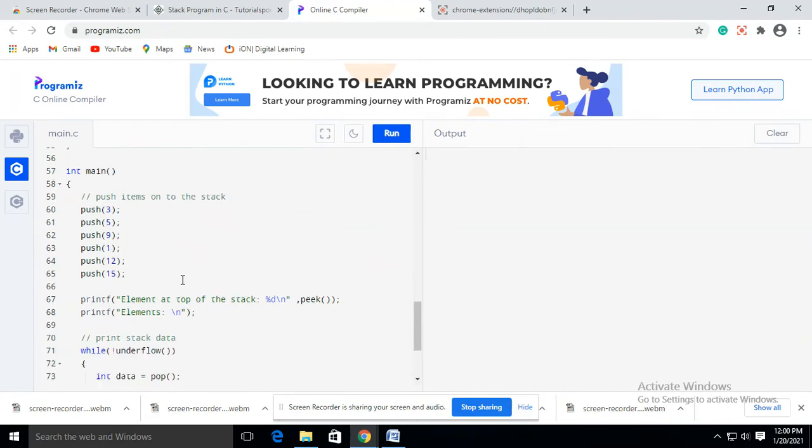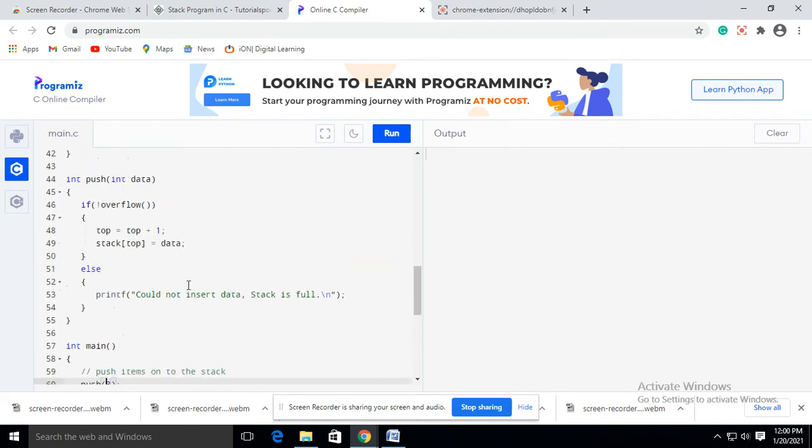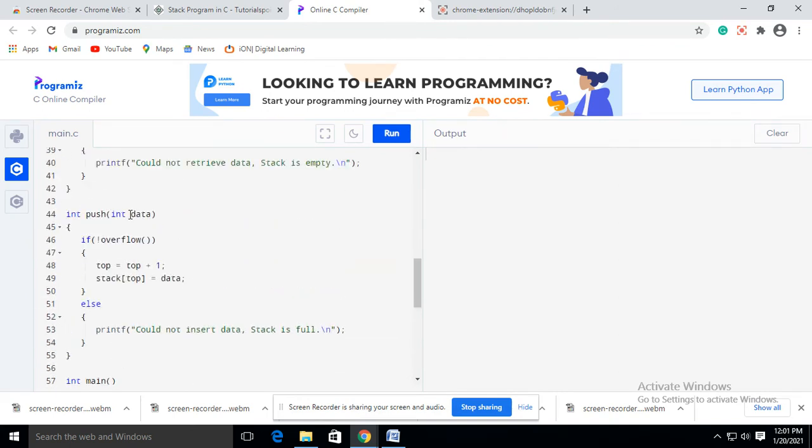So let's see the main function. In the main function we insert 3 into the stack. So how do we insert 3? We'll call the push function, push 3. We'll pass the argument. You can take any scanf function and take the value as argument to the push function. Here I have taken the default value. So push 3 means it will call the push function.